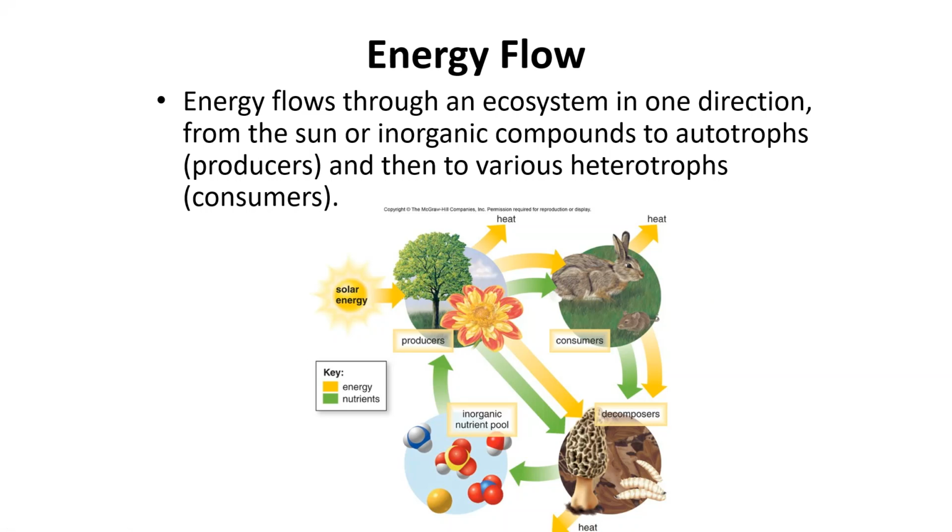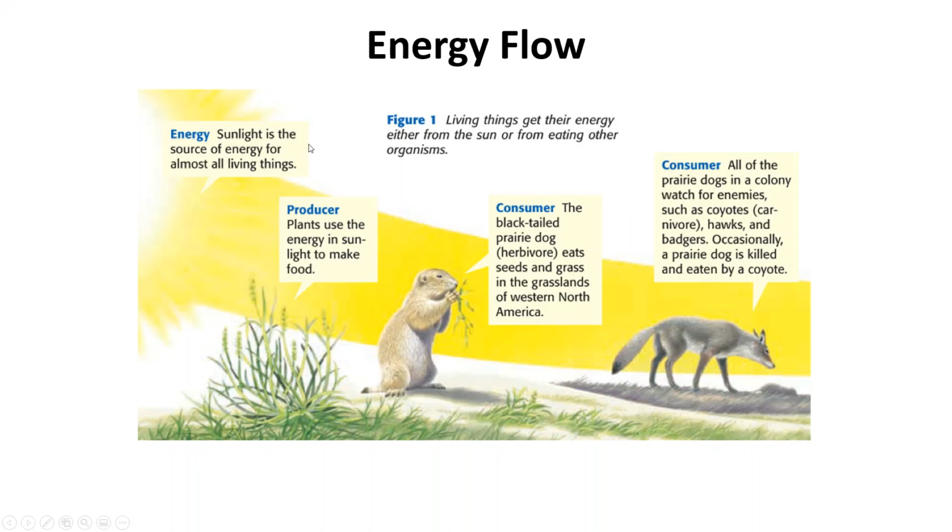We're going to talk about this a little bit more next Tuesday in our lesson about how energy moves through the ecosystem and why it takes so many producers. Why do we need to have so many organisms that can make their own food in our ecosystem in order to sustain life?